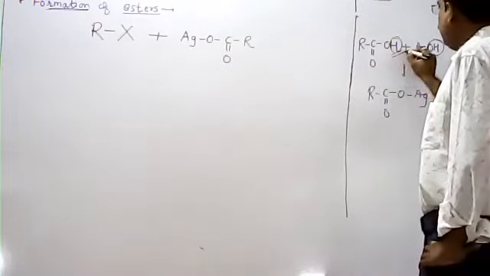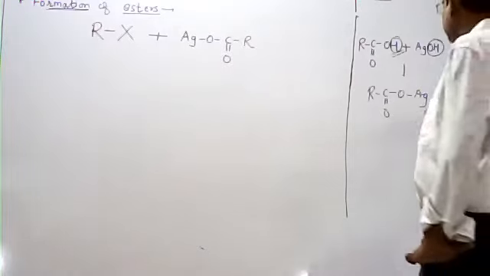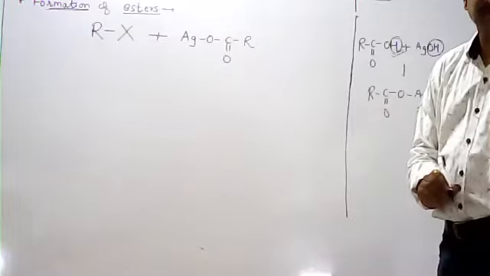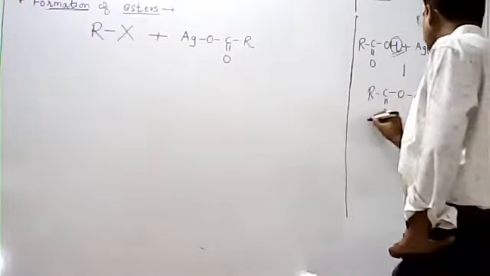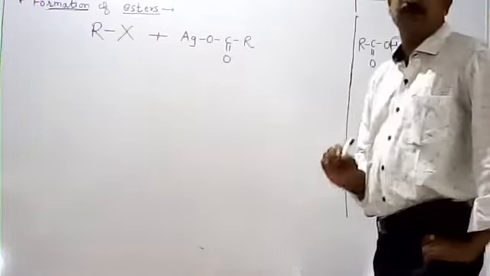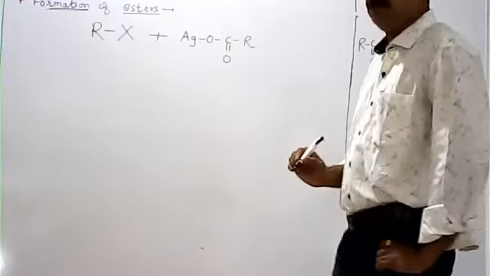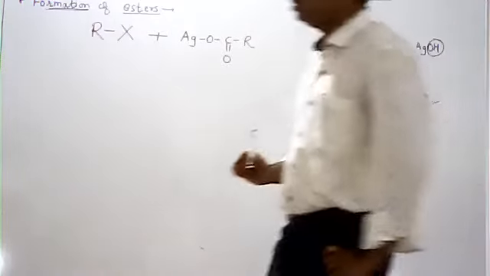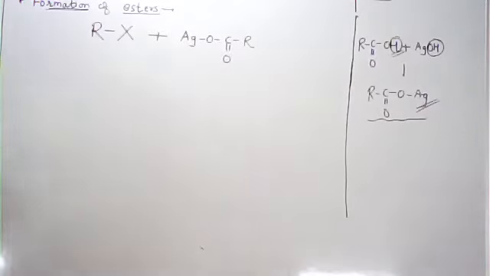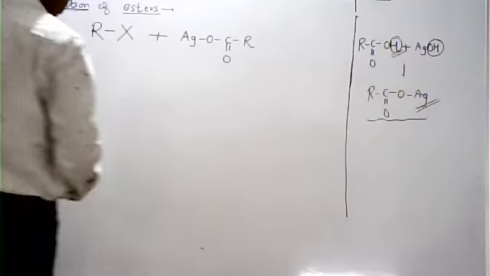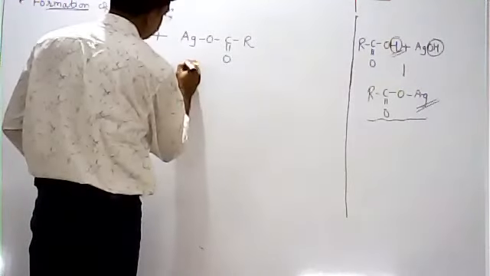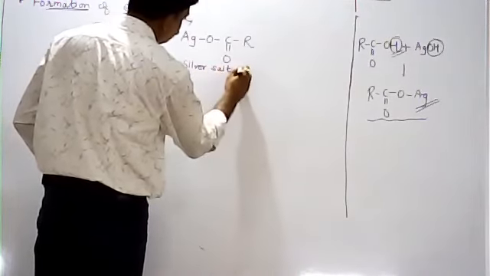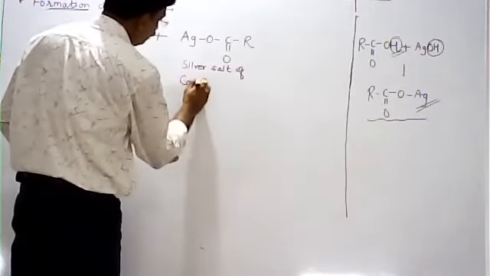So the hydrogen atom of the carboxylic acid is replaced by the silver metal. That's why it is called the silver salt of carboxylic acid, or simply silver carboxylate. Its name is silver carboxylate or silver salt of carboxylic acid.